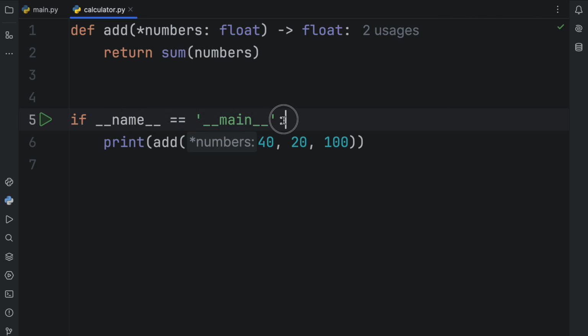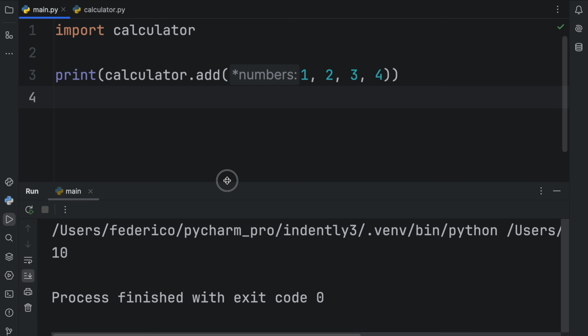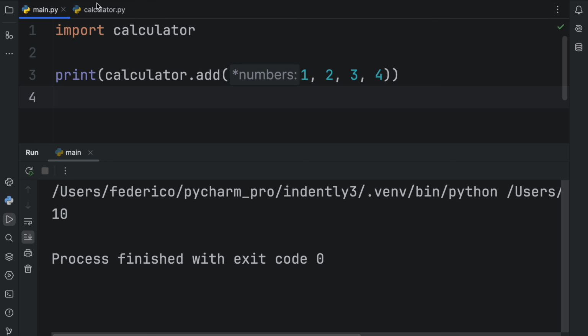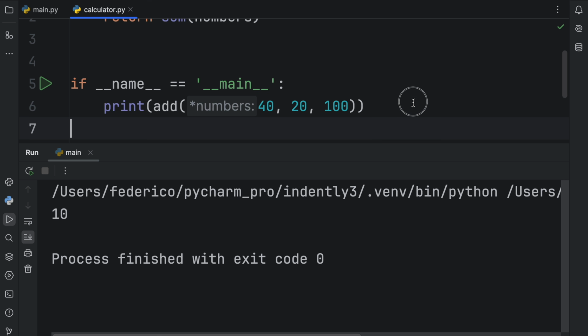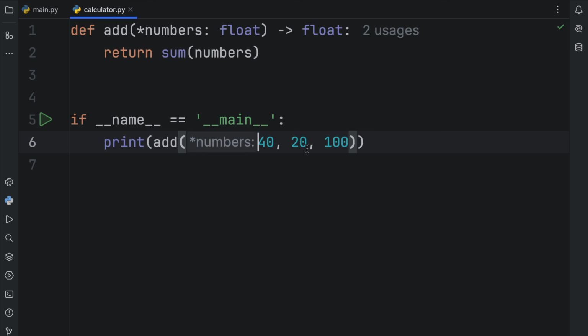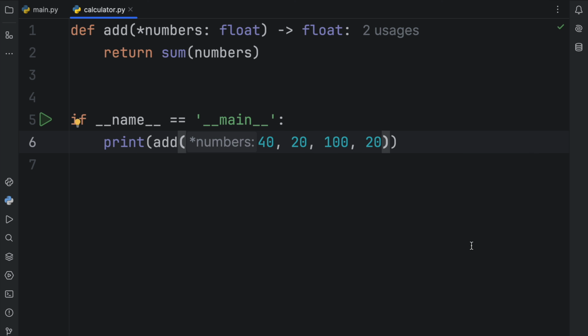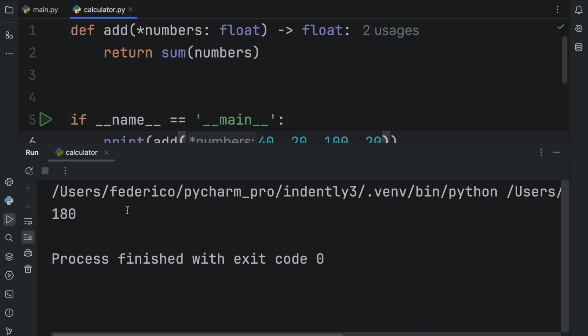And again, this will only run if we run this file directly, which means that we can now run main and we're not going to get that silly output because calculator is not main, which means this will not run when we import it because we are not running that file directly. And what's beautiful about that is that we can now test this function as much as we want, and this line will only be executed in the current module. So if we tap on run calculator, we'll get 180 this time.